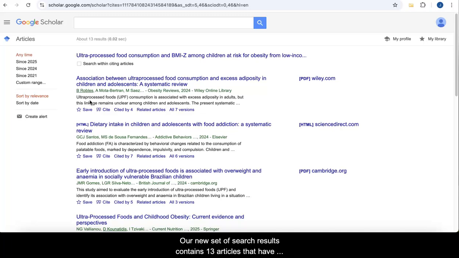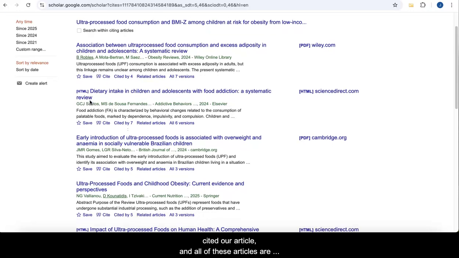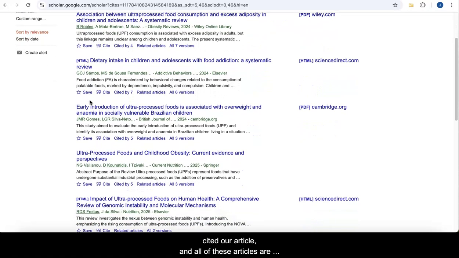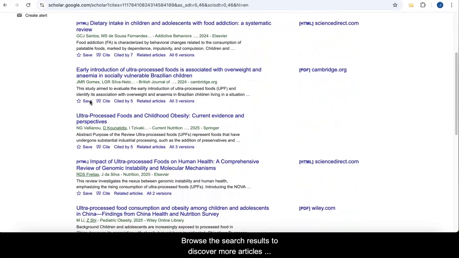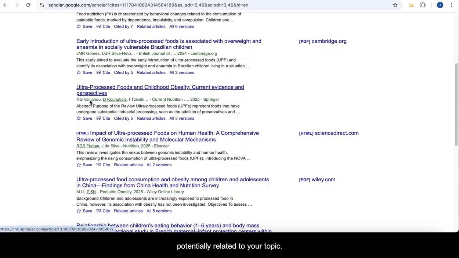Our new set of search results contains 13 articles that have cited our article, and all of these articles are from 2023 to present. Browse the search results to discover more articles potentially related to your topic.